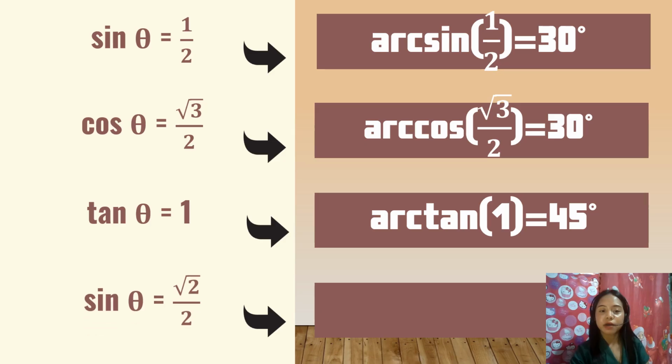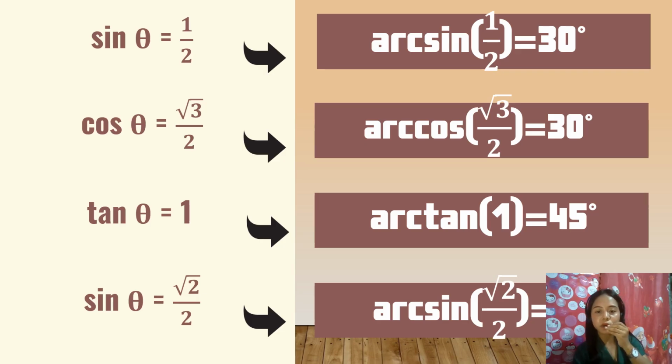Next match. Where is the match of sine theta equals square root of 2 over 2? Please come here in front and state why you are matched. Very good. The match of sine theta equals square root of 2 over 2 is arc sine of square root of 2 over 2 equals 45 degrees. Thank you so much, everyone. You may now go back to your seats. I have a question for you. First question.